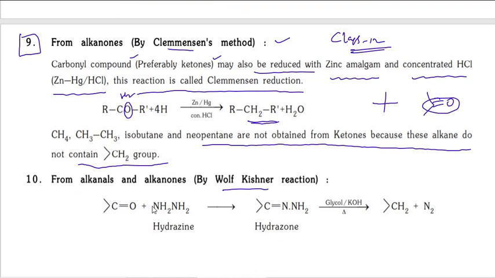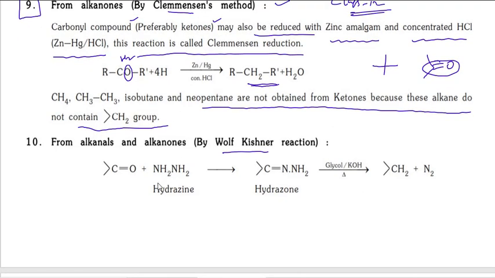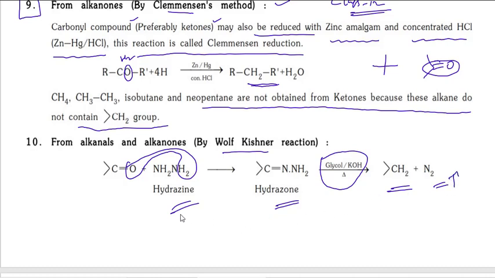Next, the Wolff-Kishner reduction, similar but the reagent is different. With C double bond O and NH2NH2, first hydrazine reacts to form a hydrazone. Then we use glycol and base, glycol and KOH. Then again it forms CH2. The byproduct is nitrogen. See, the final product is the same: remove the oxygen and add two hydrogens in its place. That is the final product.